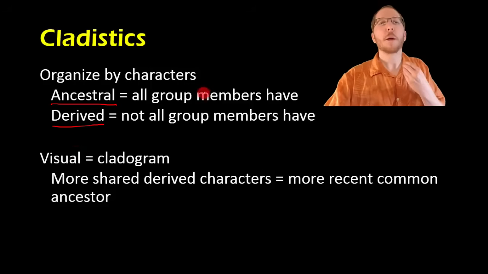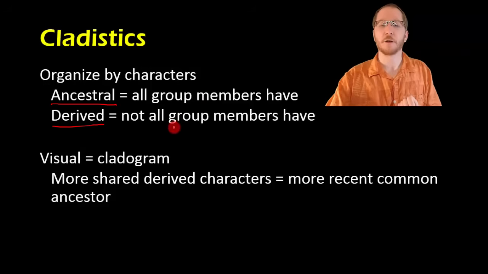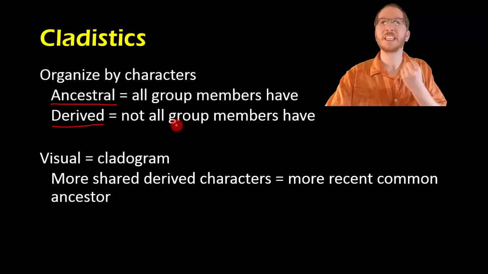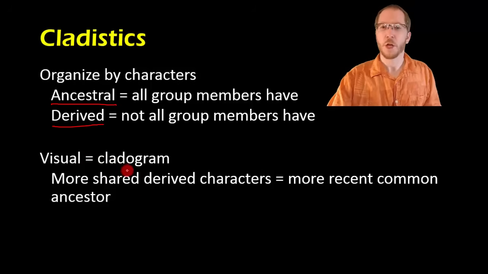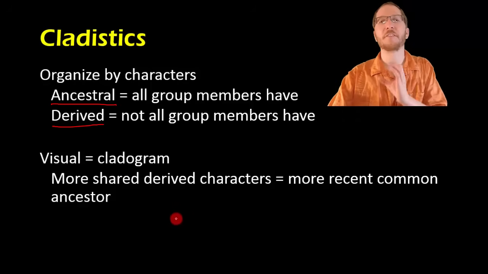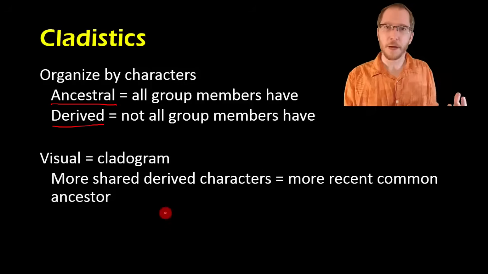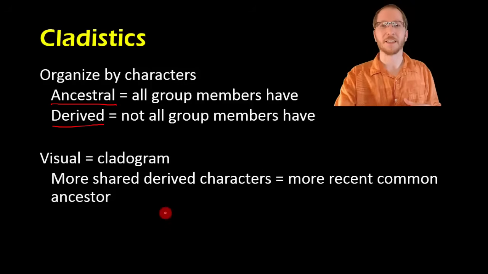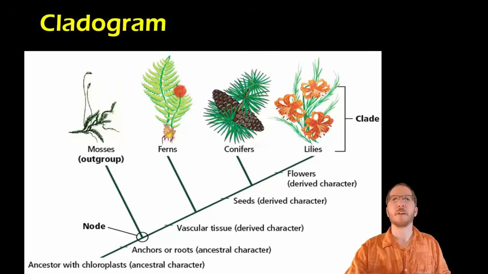Now, a way we can represent these ancestral and derived characteristics and organize stuff so it's easy for us to follow is to do it visually with something called a cladogram. With a cladogram, we're going to start off with our ancestral trait at the bottom, and we're going to work our way up through more and more derived characters. So let's look at a picture so we can see how this works in practice. Here's a sample cladogram of plants.